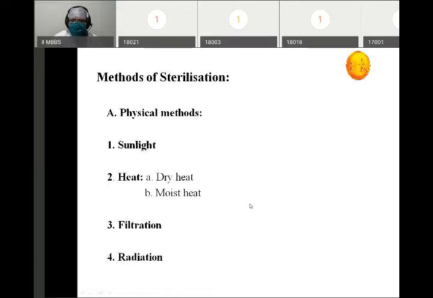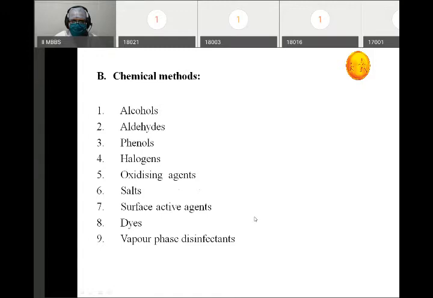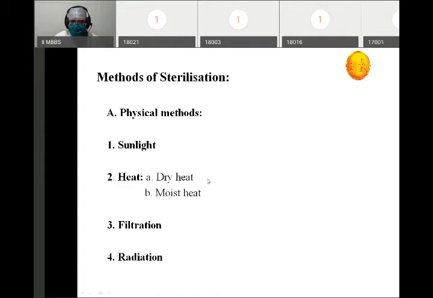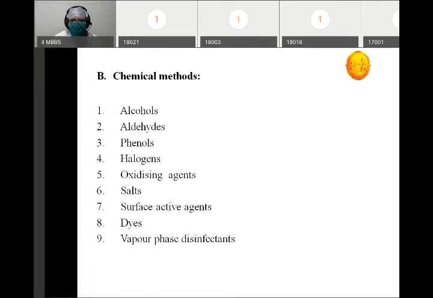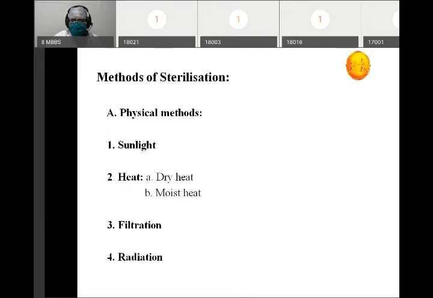Now, methods of sterilization, as already told, are divided into two: physical methods and chemical methods. In physical, we have four main things: sunlight, heat, that is dry heat and moist heat, filtration, and radiation. In chemicals, you have various agents, starting from alcohol, aldehydes, phenols, halogens, oxidizing agents, salts, surface active agents, dyes, and vapor phase disinfectants. In this chapter, we are going to focus on the physical methods.